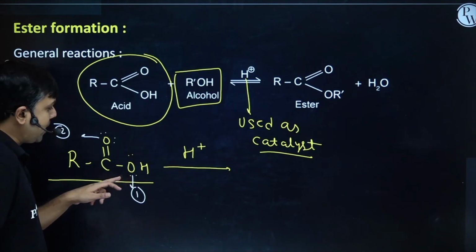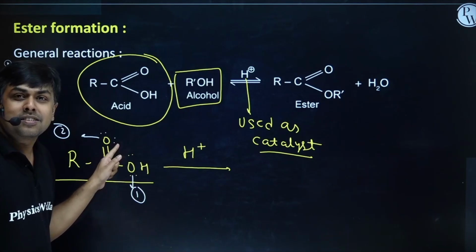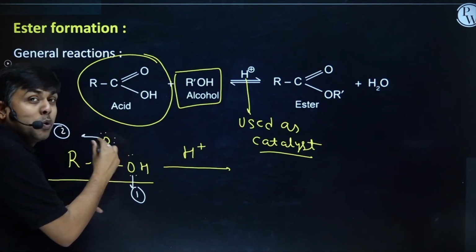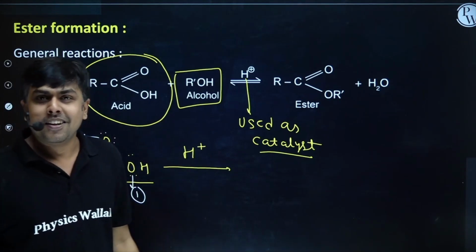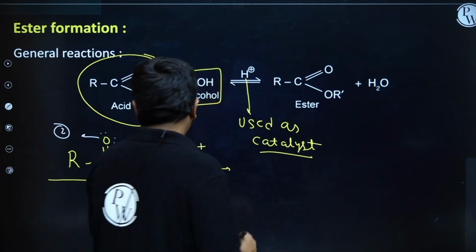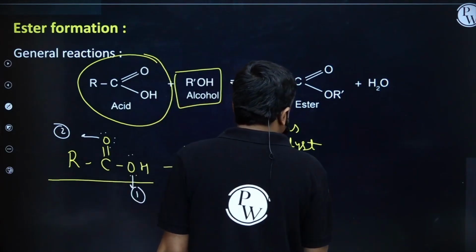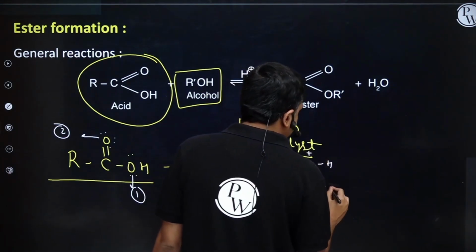Student, here the lone pair is used in resonance. This lone pair is localized. So here the availability of lone pair or electron density is more on oxygen number 2. So can I say oxygen number 2 will undergo protonation? I will have R C double bond O H positive OH.